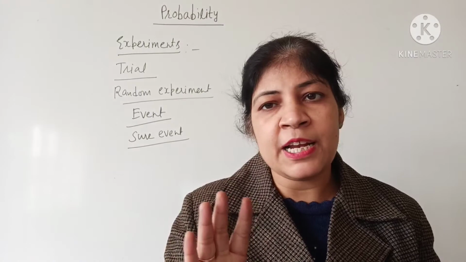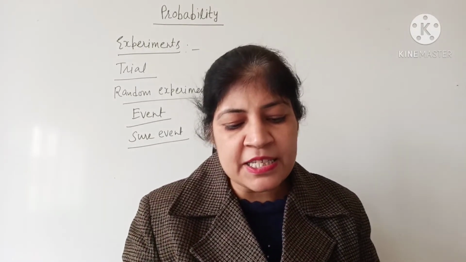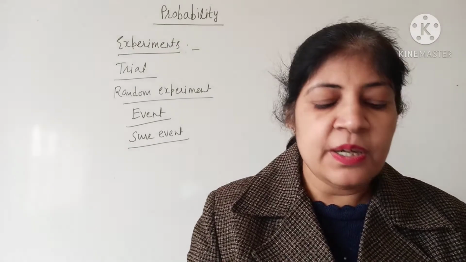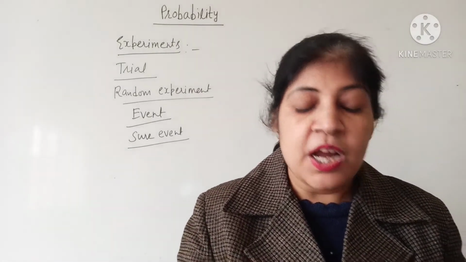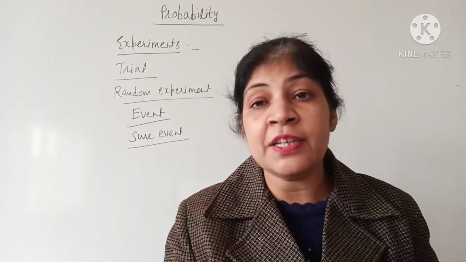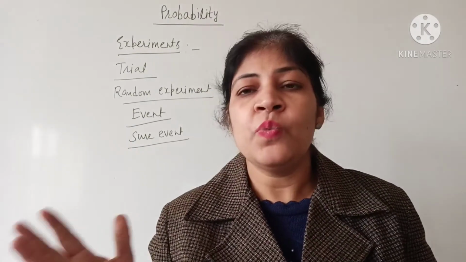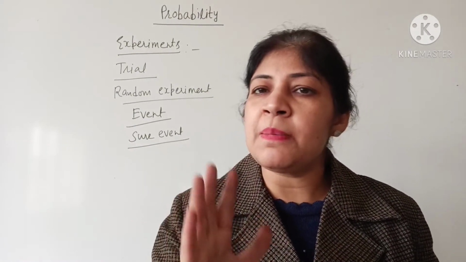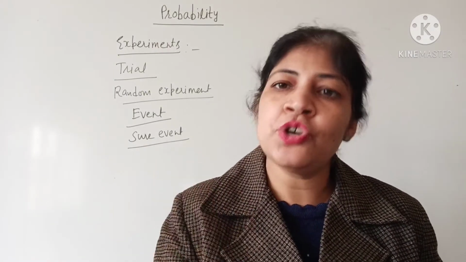In a dice the numbers are up to 6. So the outcome will be a number less than 7 and as such it is a sure event. If the occurrence of any event is certain, that is, fixed, it is called a sure event. We know that in a dice only numbers up to 6 can come. So this is a sure event.